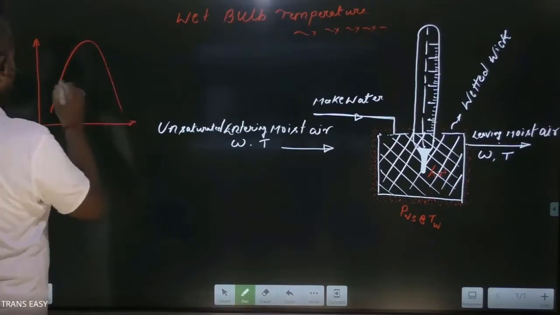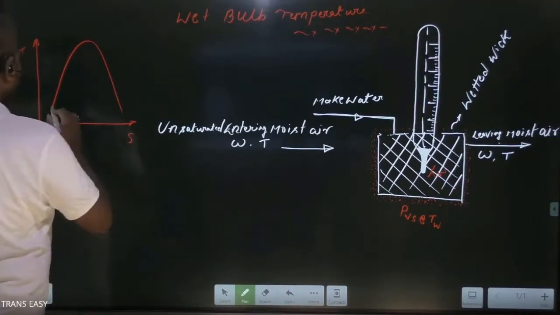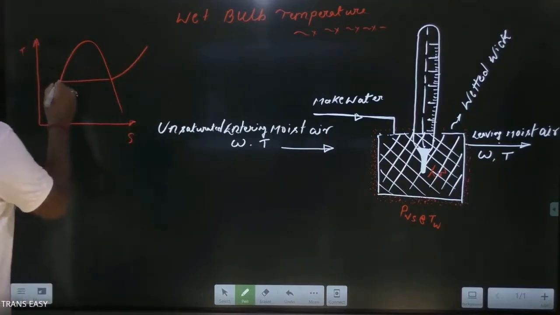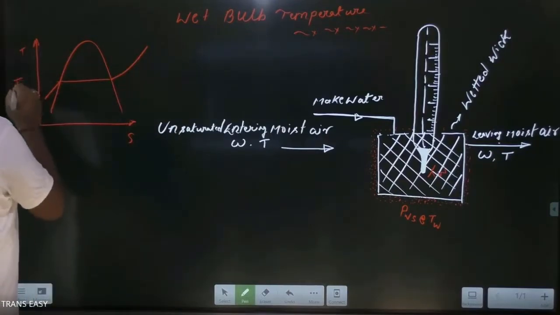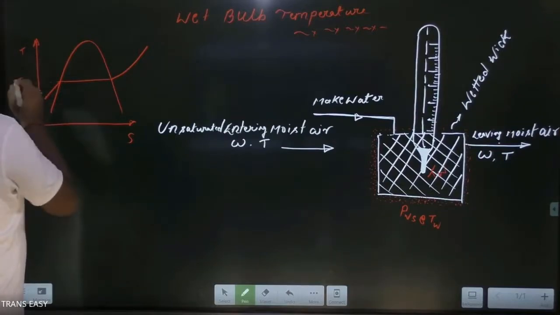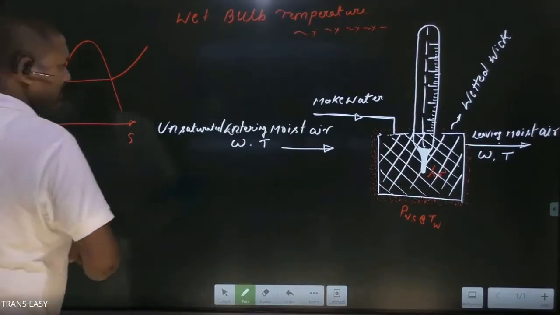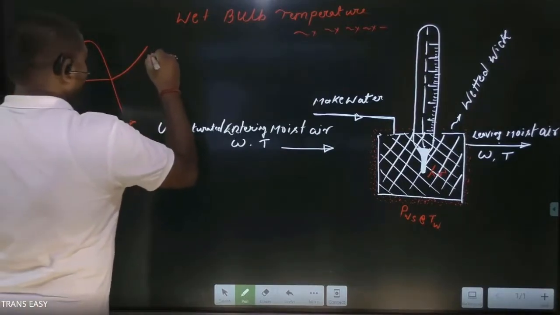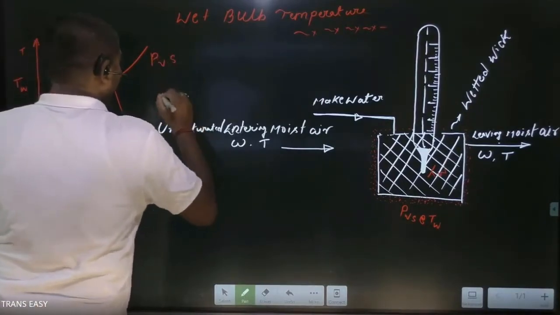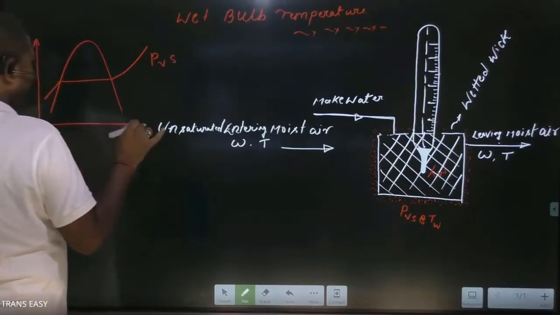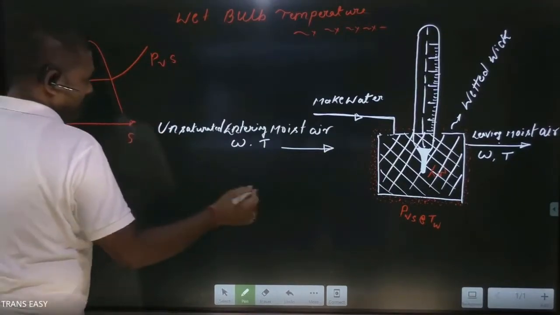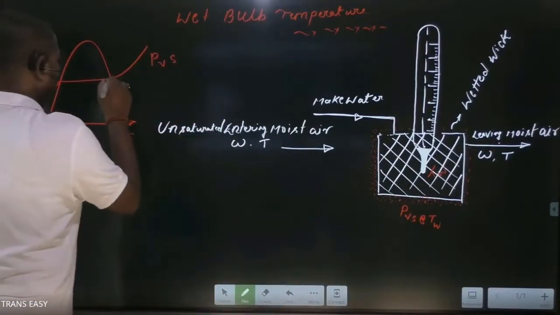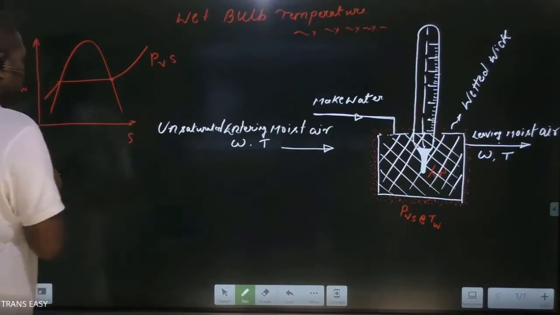This is a TS diagram. Okay, and friends, this is a constant pressure line which is having saturation temperature or boiling point TW. This is the saturation temperature. Okay, and friends, this is the saturation pressure. Definitely, water vapor near the surface of a wetted wick is lying at this point.